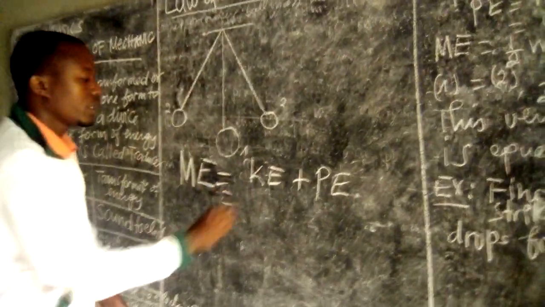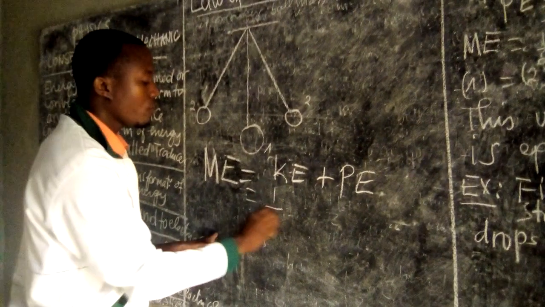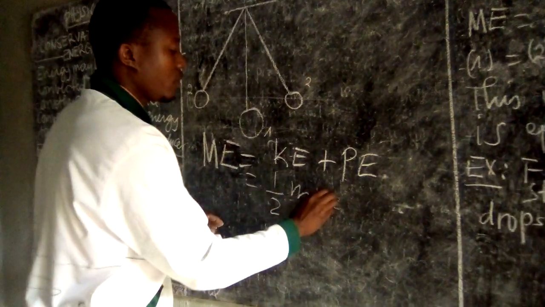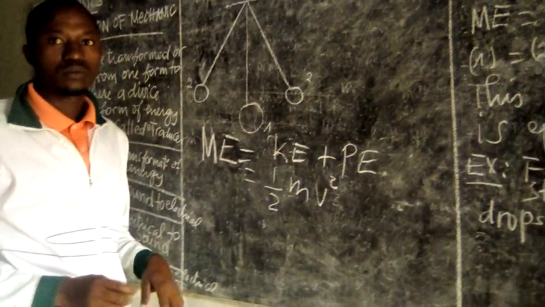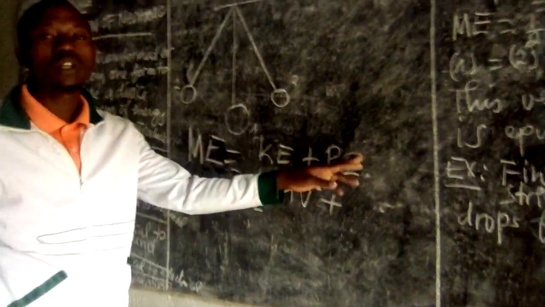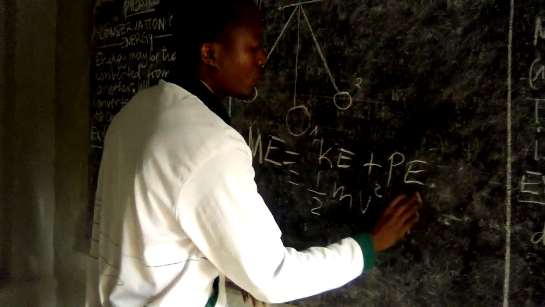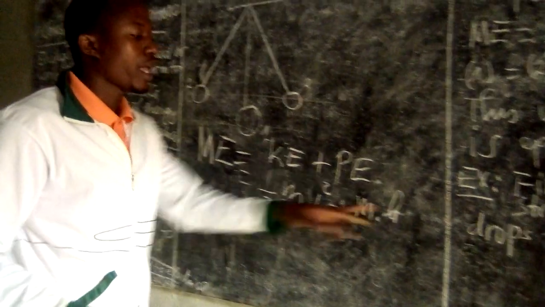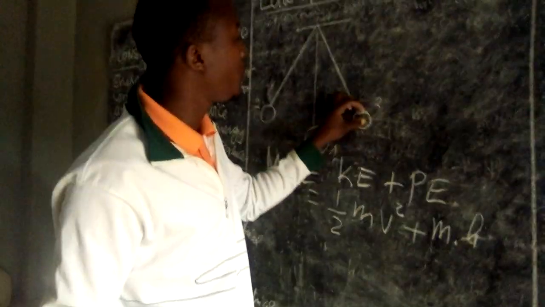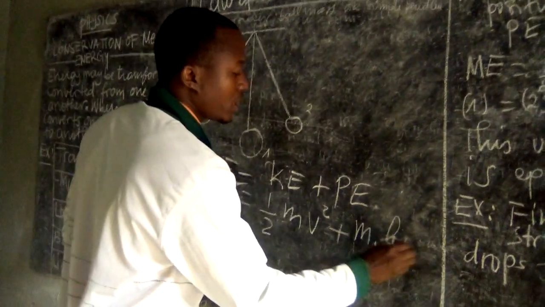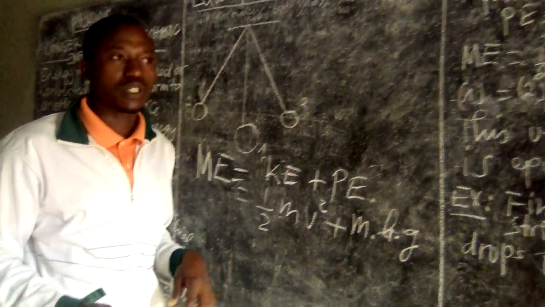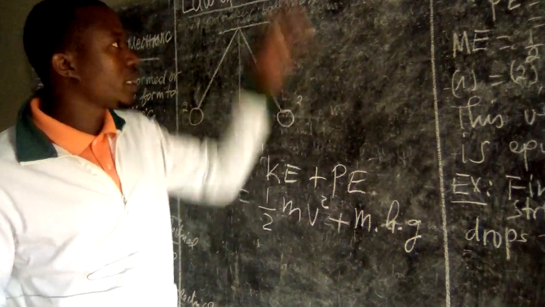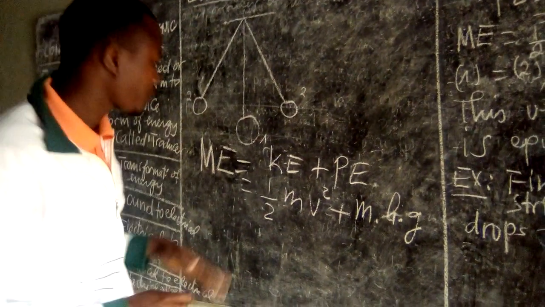Kinetic energy is equal to 1/2 mass times the velocity squared. And potential energy equals mass times g times h, where h is the position of this bob and g is the gravitational acceleration. Gravitational force is a force that attracts anything above the ground.